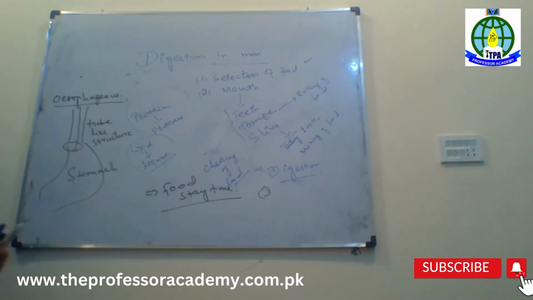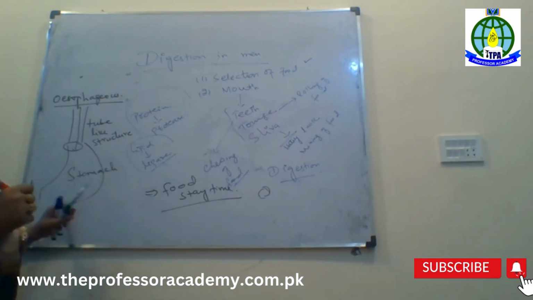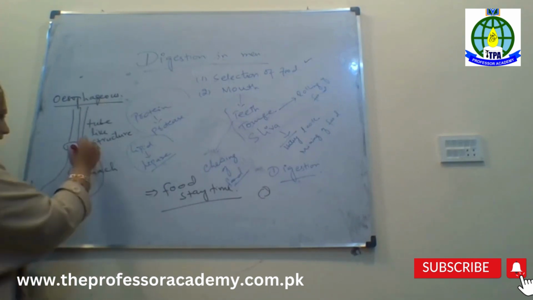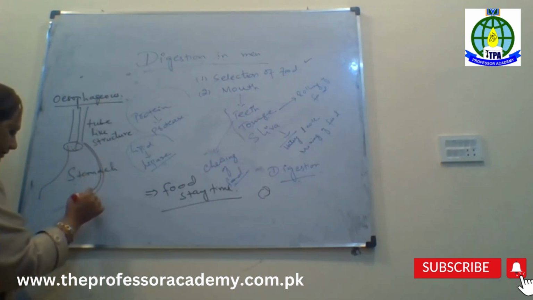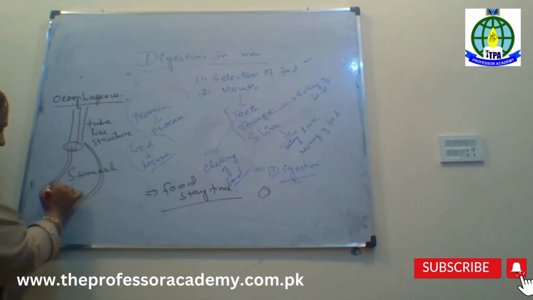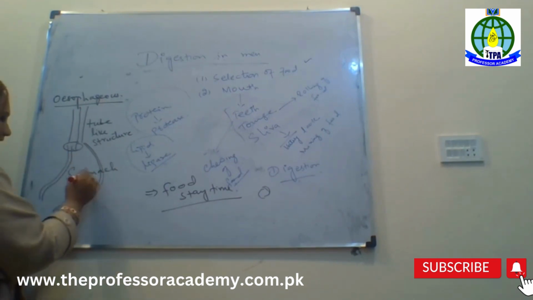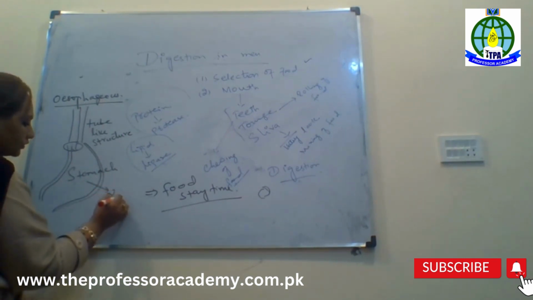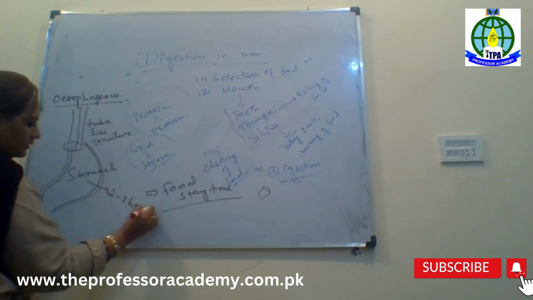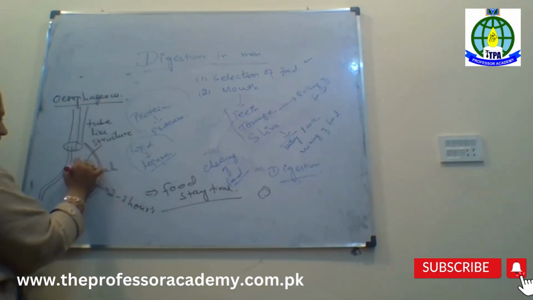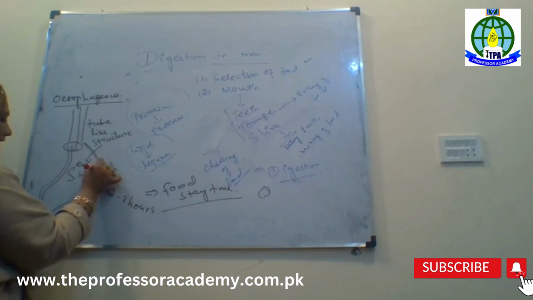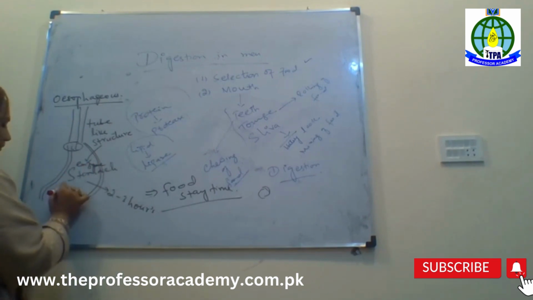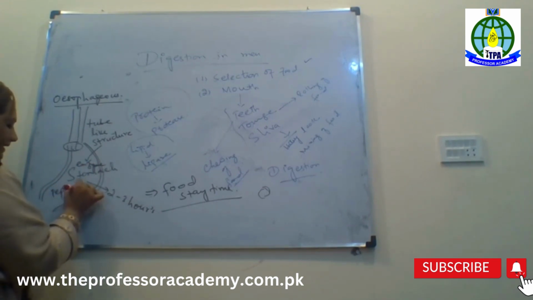So the stomach is the main part for digestion because in the stomach different types of enzymes are secreted. When the food comes here, it stays for 2 to 3 hours. Different types of enzymes are released here, like pepsinogen being converted into pepsin.